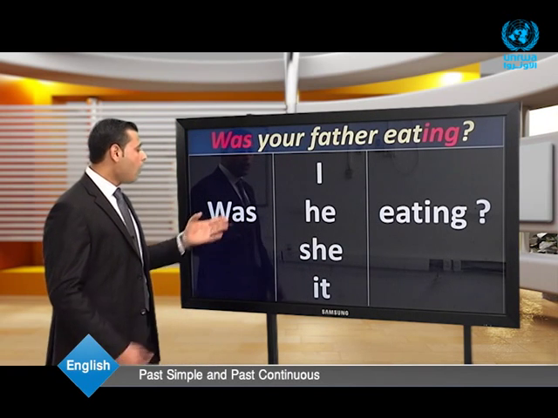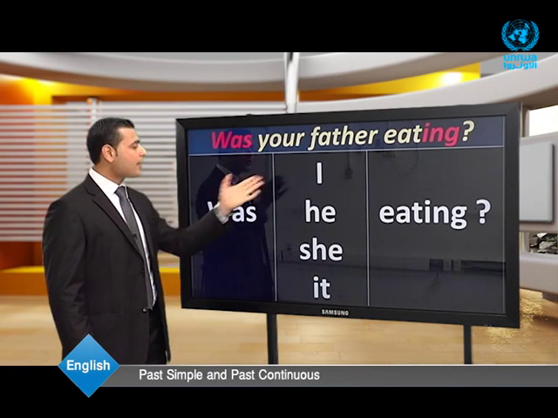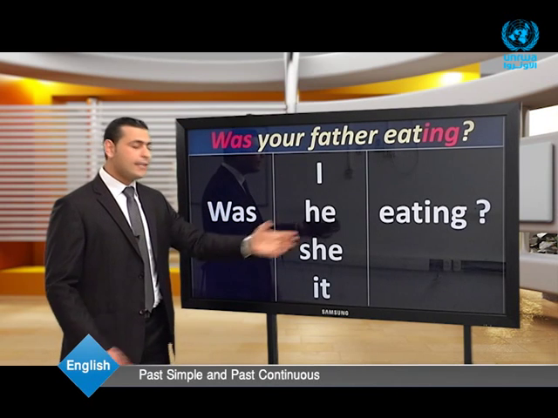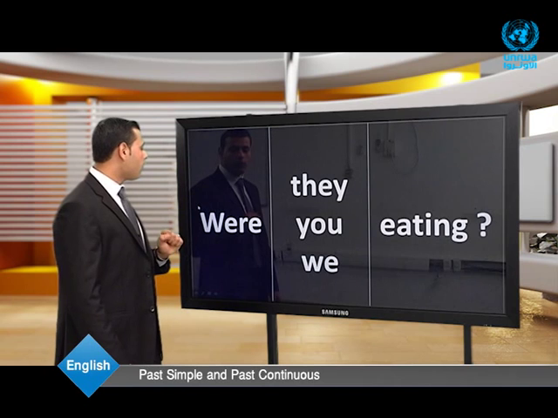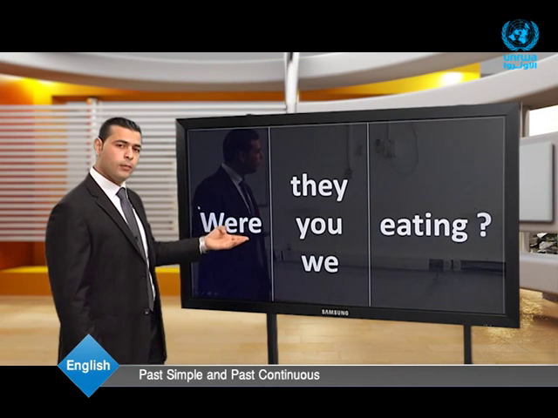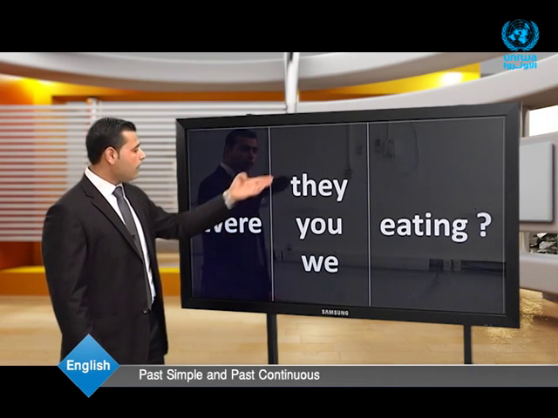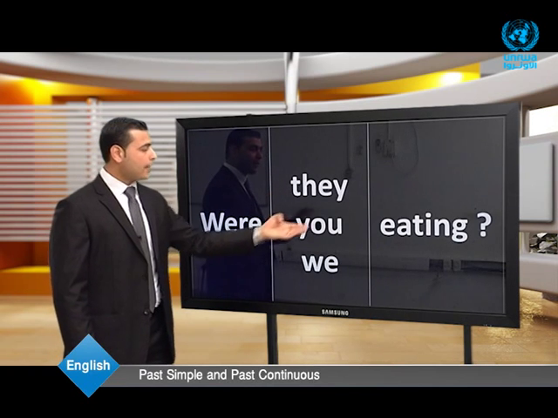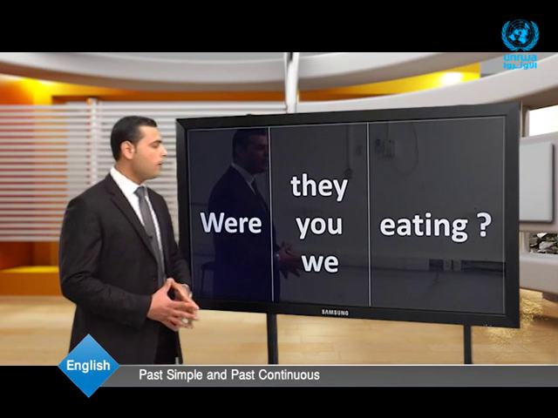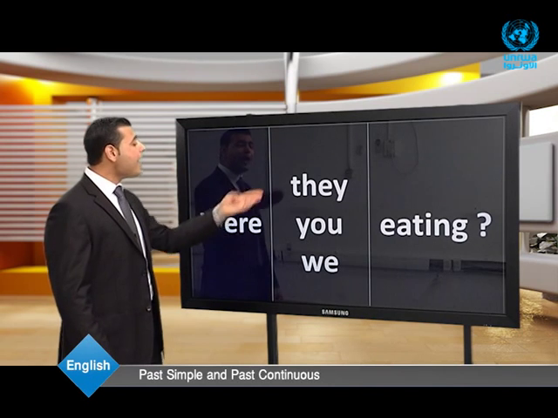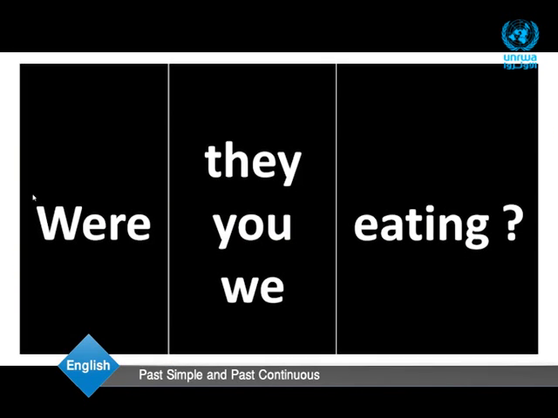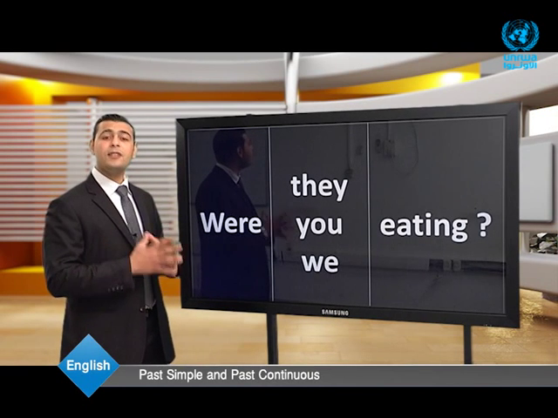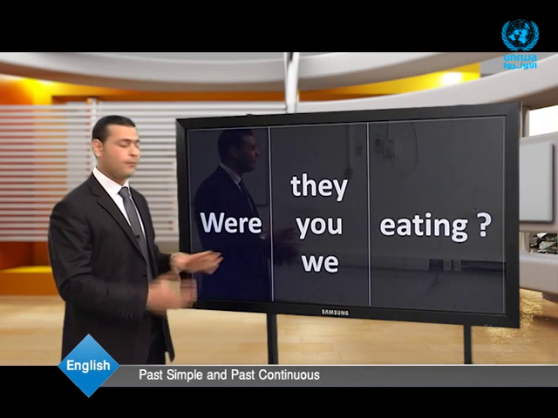For example, was he eating? Was I eating? Was the cat eating? And so on. What about the plural form? In the plural form, we use were plus plural subject plus the base verb plus the ing. For example, were they eating? Were you eating? Were we eating? Okay, let's go on to practice what we have talked about.